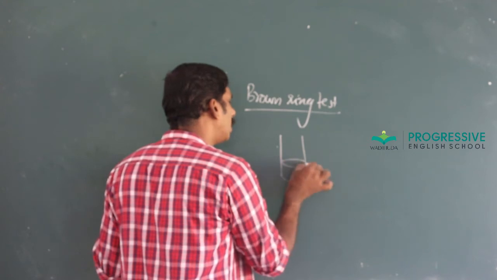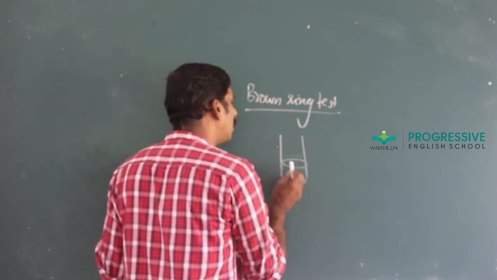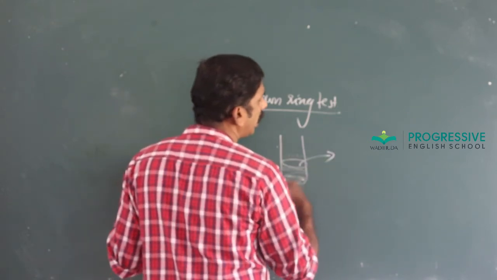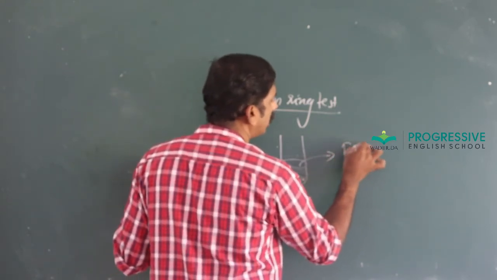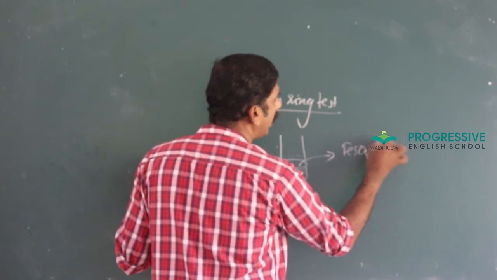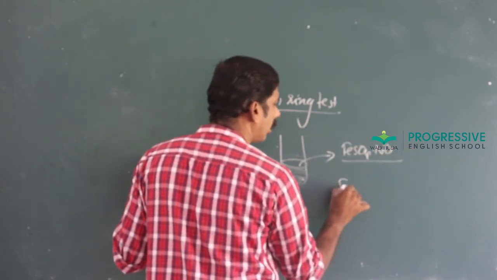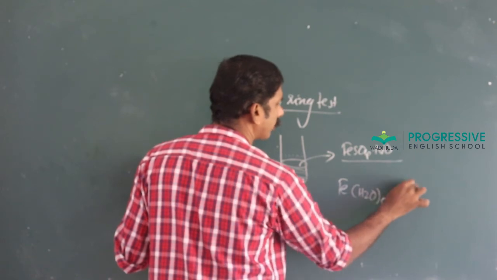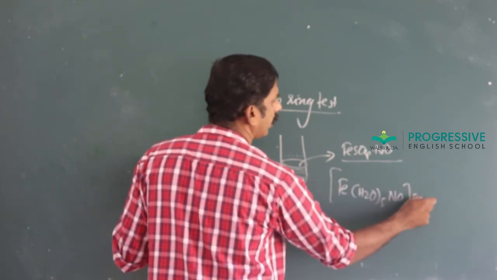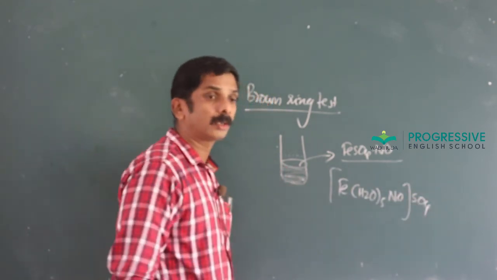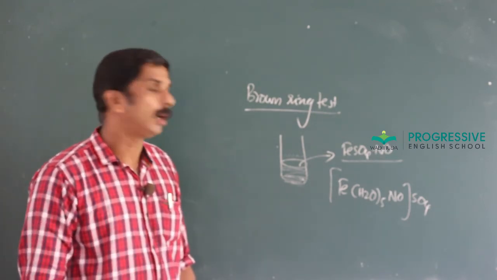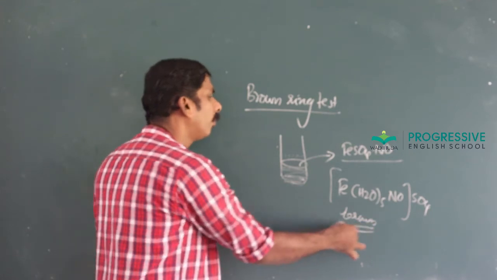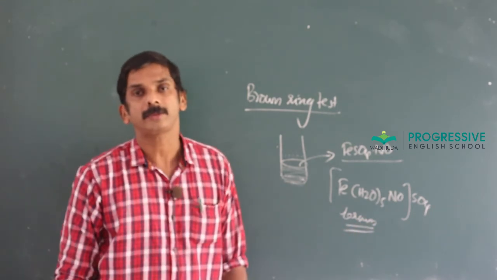A brown ring is generated at the junction of two liquids, and this brown ring is due to the formation of a complex, pentaaquanitrosyliron(I) sulfate. This complex is responsible for the brown color.